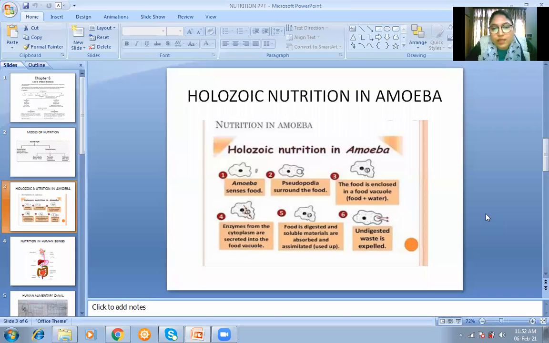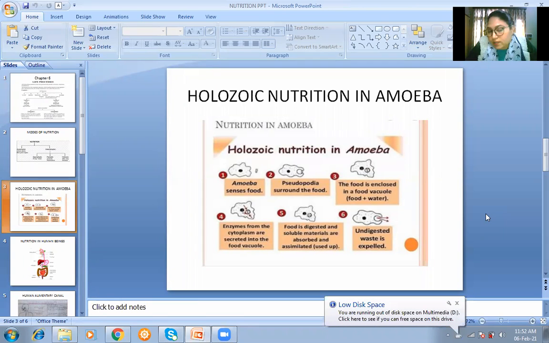You know that it has finger-like projections, which are used for locomotion but also to take the food inside. These are known as pseudopodia. And it is not so in the case of paramecium. It is given in your book also: amoeba has an irregular shape, and amoeba can take the food inside the body from any part of the body, meaning from any side the pseudopodia can extend towards the food. But it is not so in the case of paramecium.